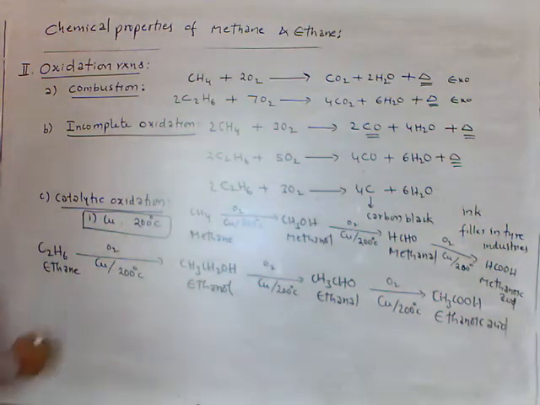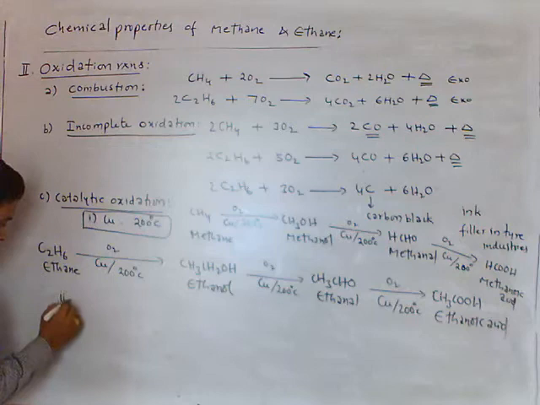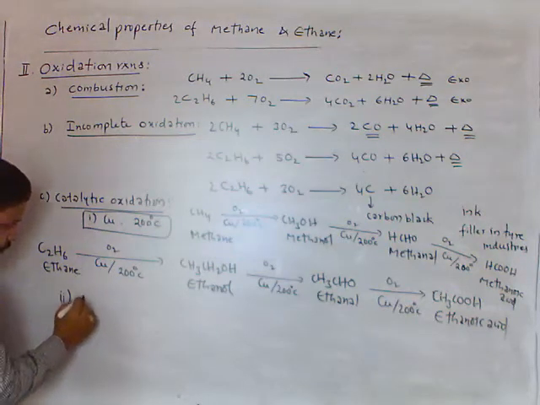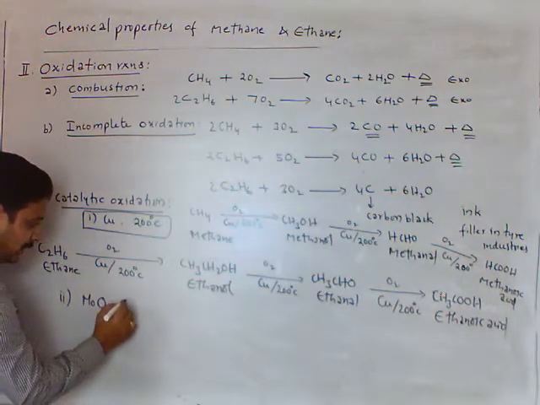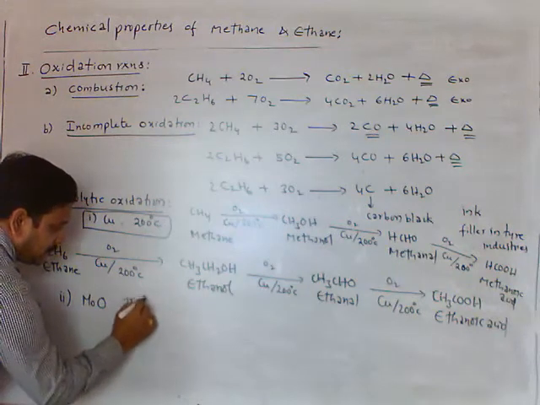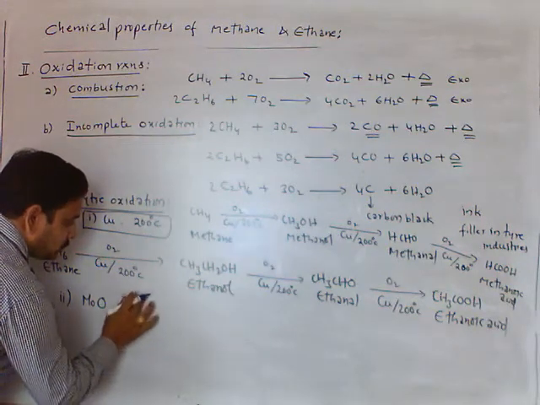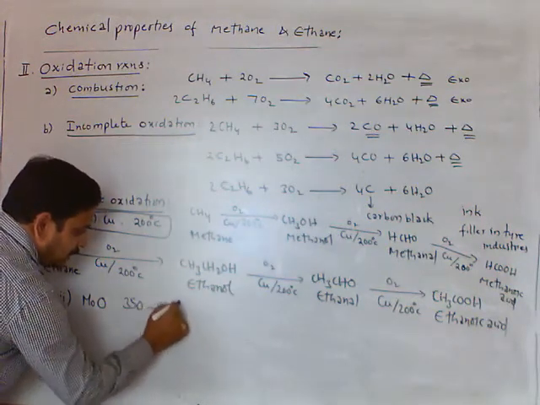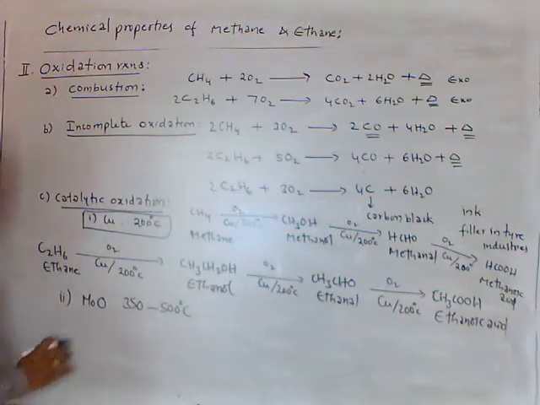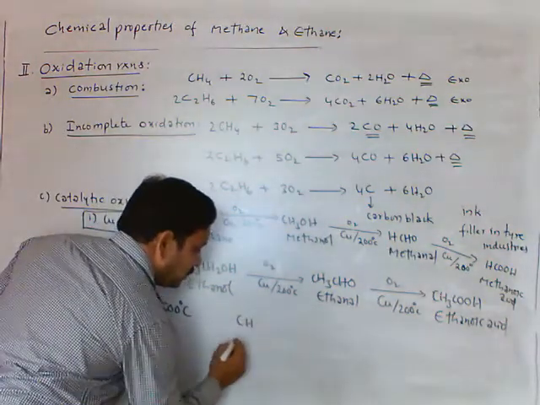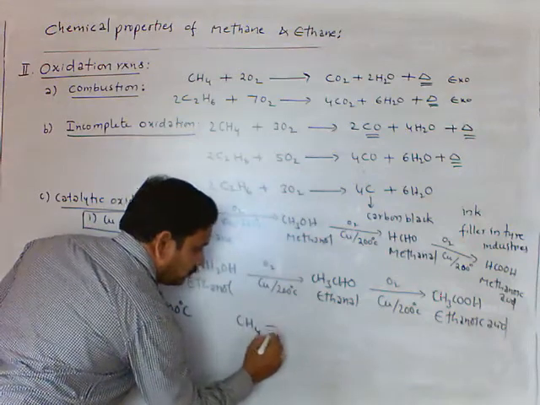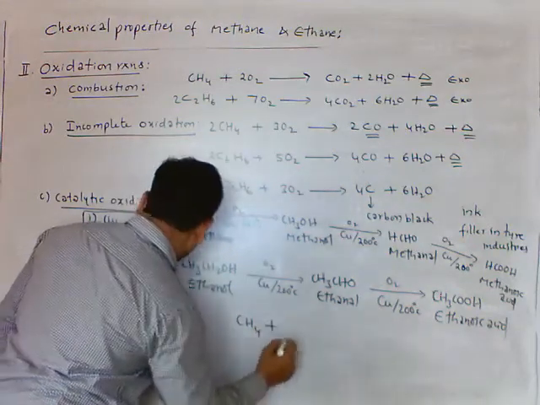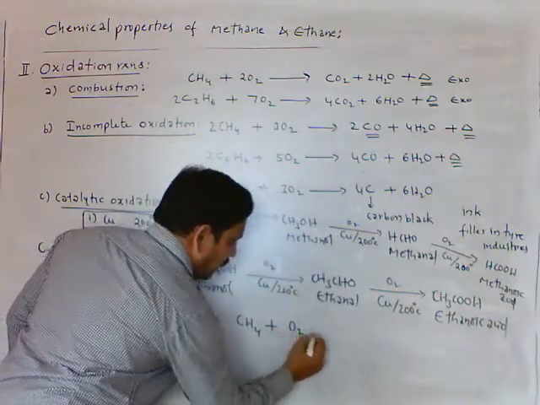The second case we also have is molybdenum oxide at 350 to 500 degrees Celsius. In this case I am taking methane plus oxygen.